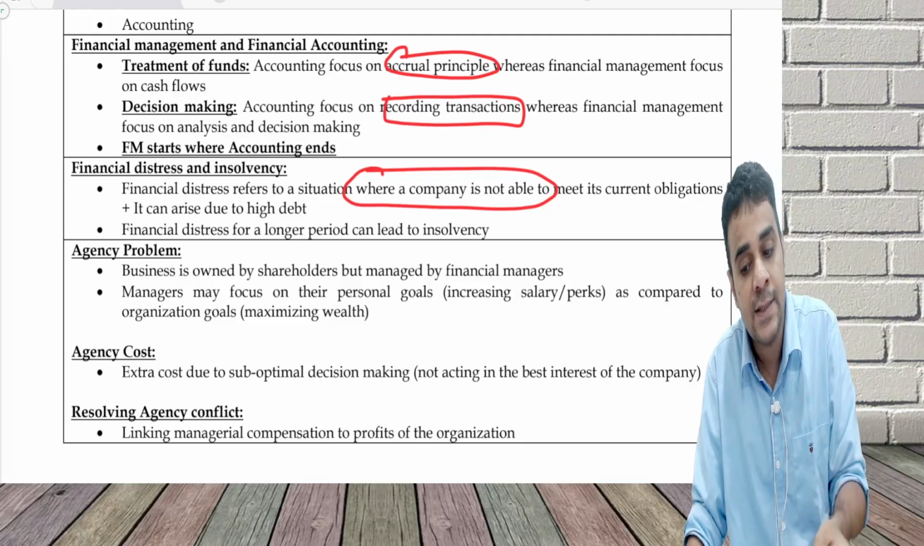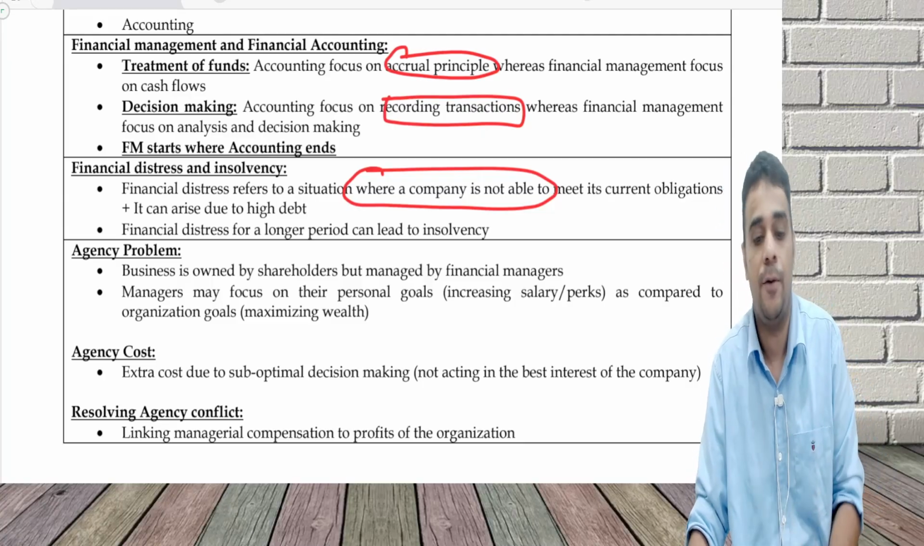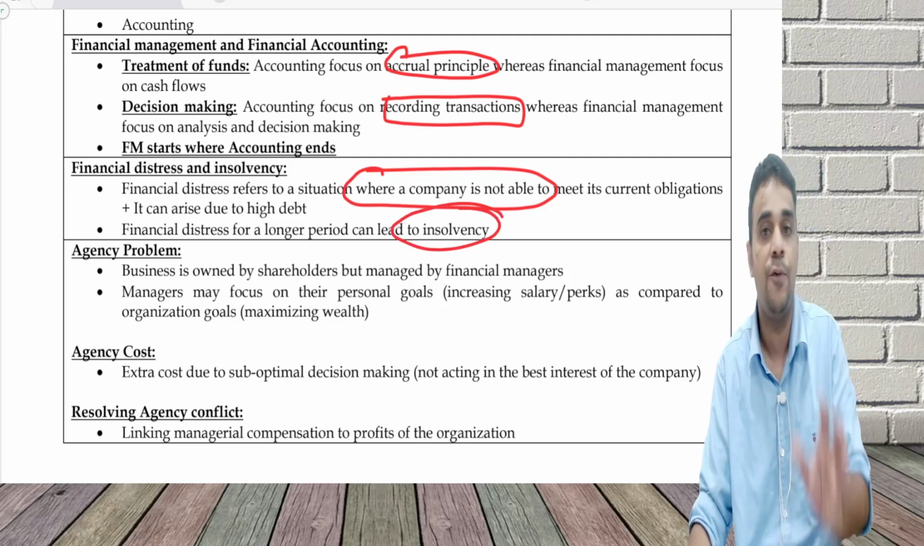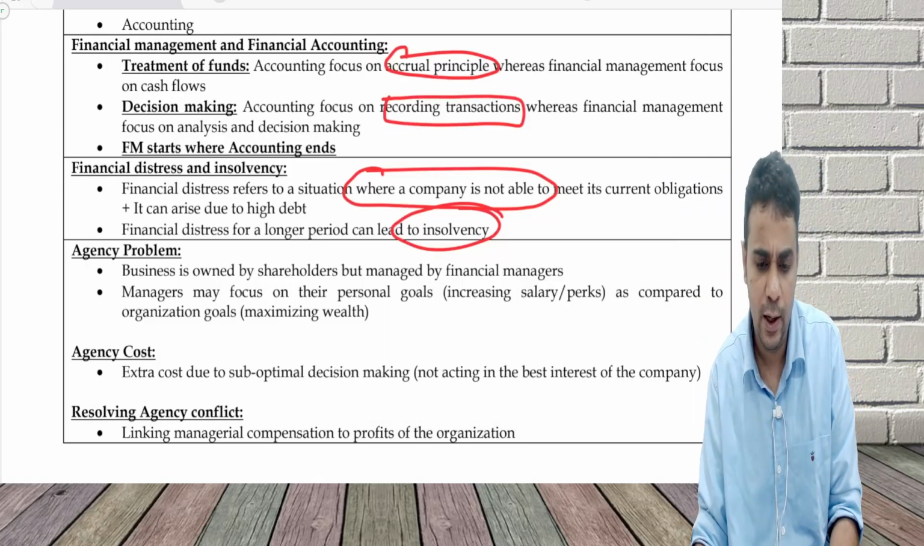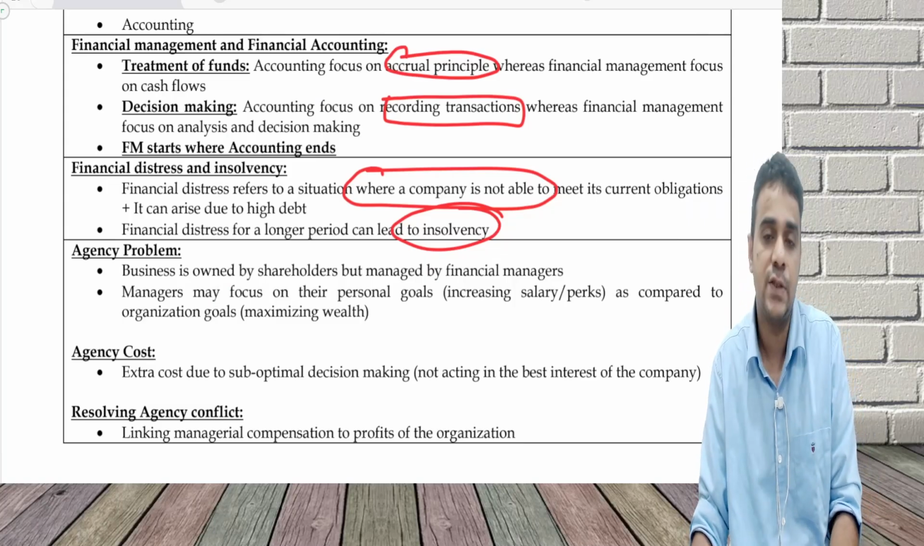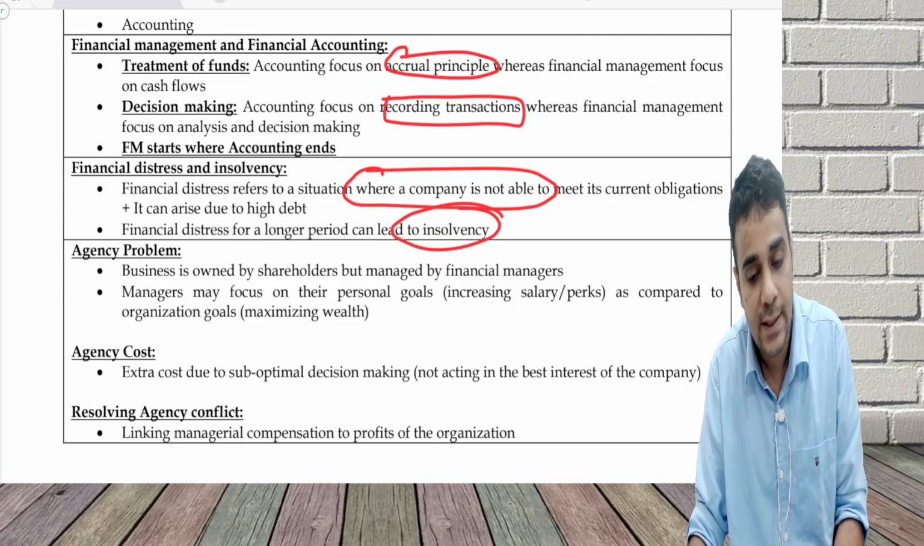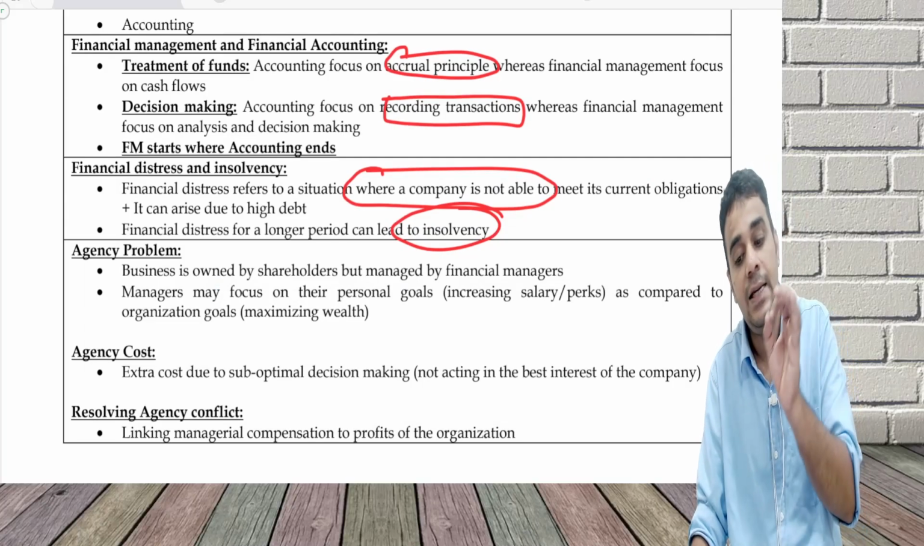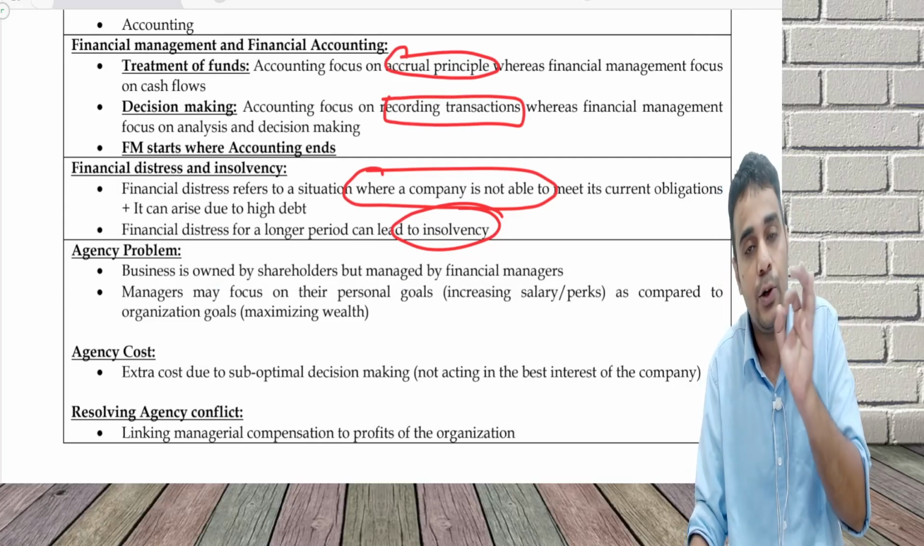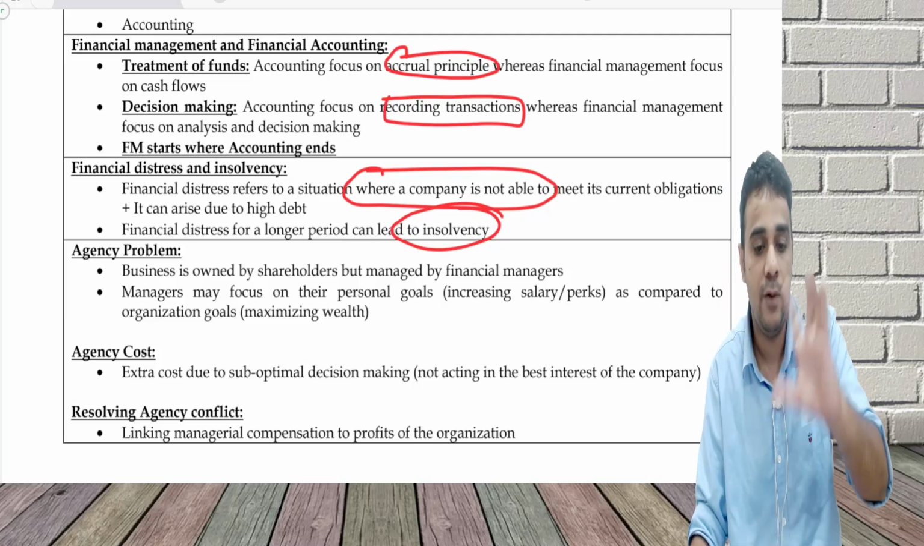If the distress continues for a longer period of time, it can lead to insolvency. If you are not able to pay rent for a very long period, not able to pay interest for a very long period, not able to repay debt for a very long period. If this keeps happening, this will ultimately lead to insolvency. Insolvency means the company will be wound up.